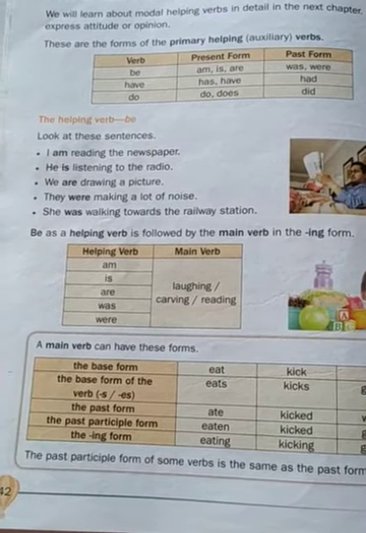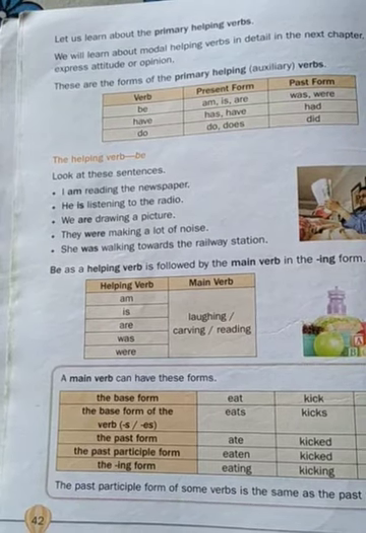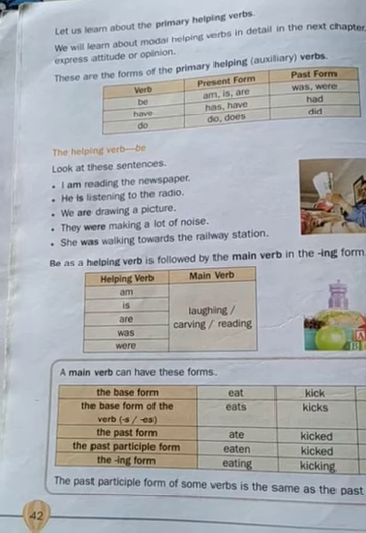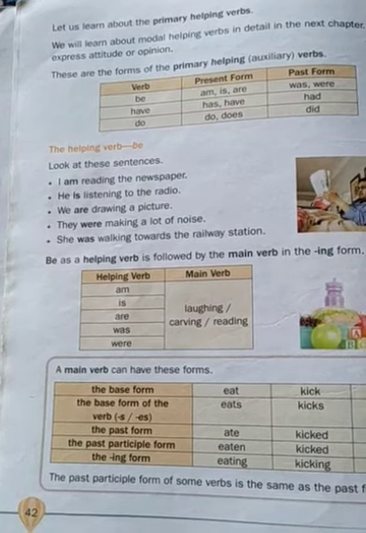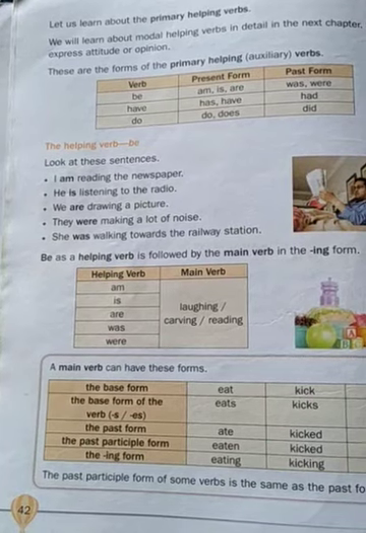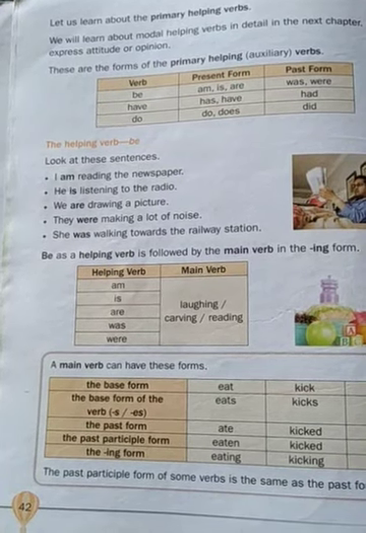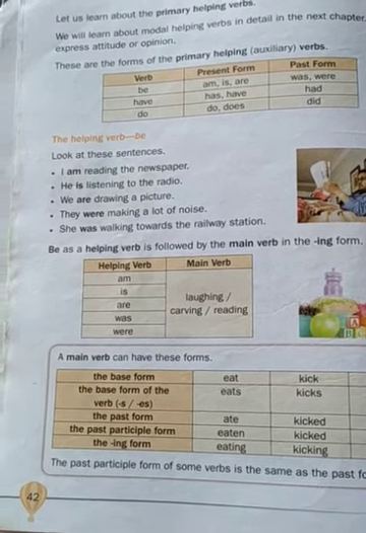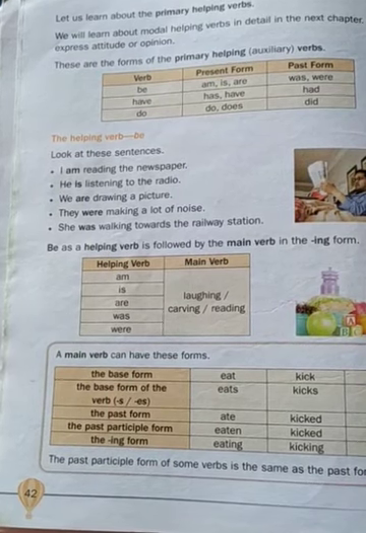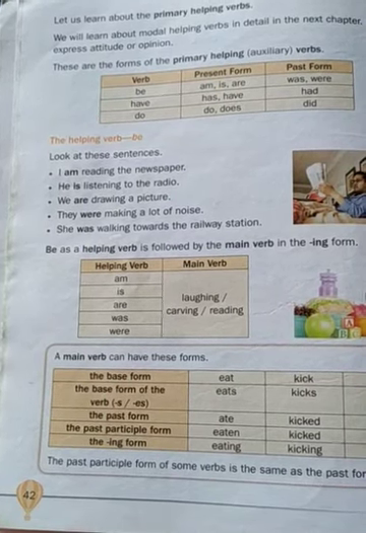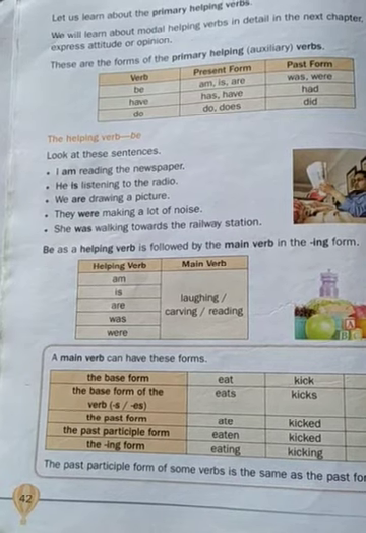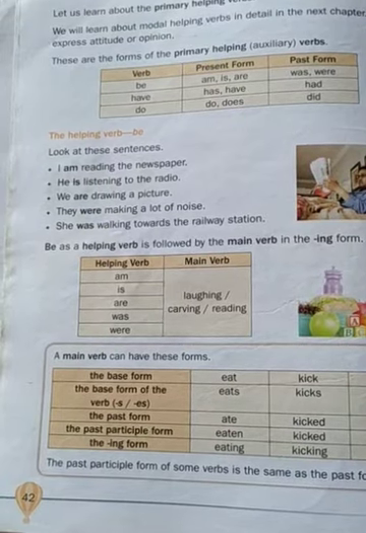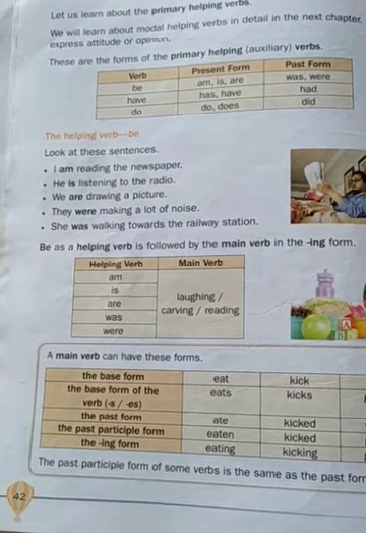How to use it? Look at these sentences. First, I am reading the newspaper. He is listening to the radio. We are drawing a picture. They were making a lot of noise. She was walking towards the railway station. Now here, am, is, are, were, was are highlighted. Why? Because am, is, are are the present form of the verb be, and were, was are the past form of the helping verb be.